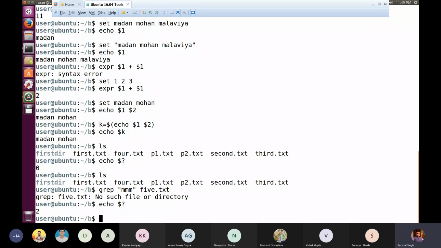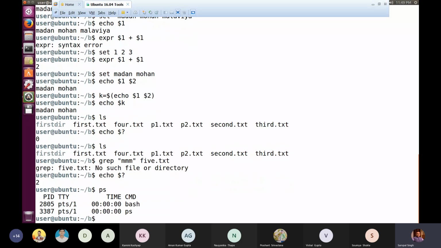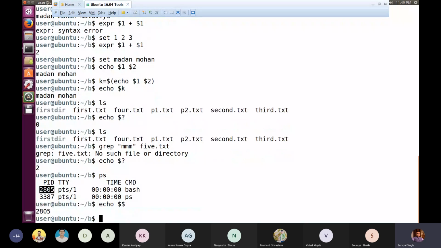another important thing is suppose I wish to know which particular shell is working for me. Right now it's bash, and as I told you earlier, a specific process identification number is assigned to every process, and bash is actually a process which is continuously working for my terminal, and that's why we keep getting the $ prompt on the screen. So 2805 is the PID of bash, that is the process identification number of bash. And at any time, if I am interested to know the PID of my current shell, I can write echo $$.